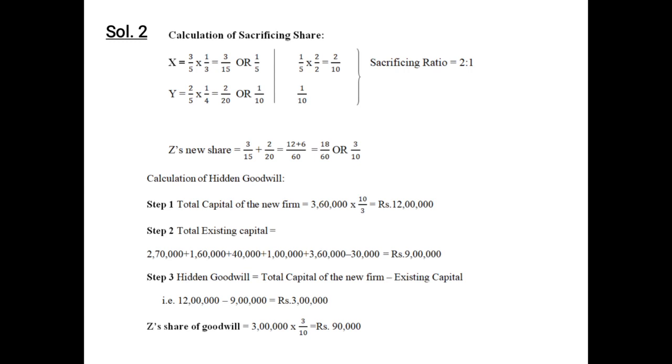Step 2. Total existing capital. For calculating existing capital, we need to add the capital of all the partners including the new one. We have to add all the reserves. We have to add the credit balance of profit and loss account given on the liability side, and we have to deduct any kind of accumulated loss, for example the profit and loss debit balance or any advertisement expenditure, etc. So if the PL account balance is given on the asset side, it is treated as a loss and will be deducted for calculating existing capital.